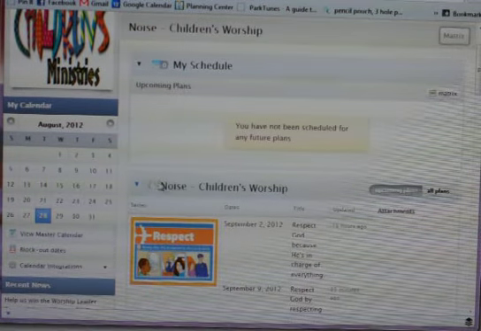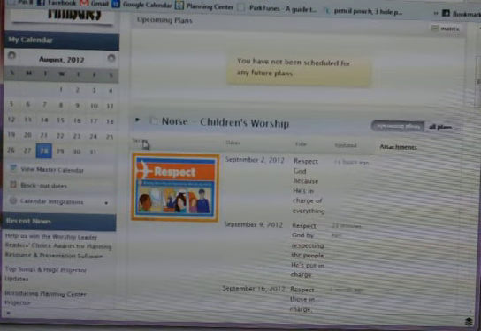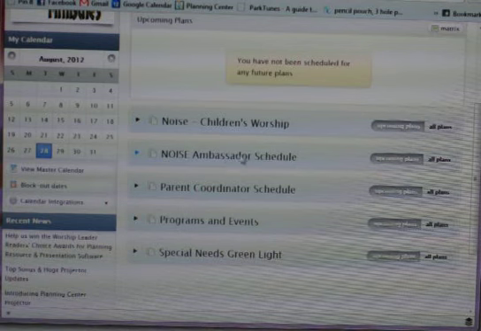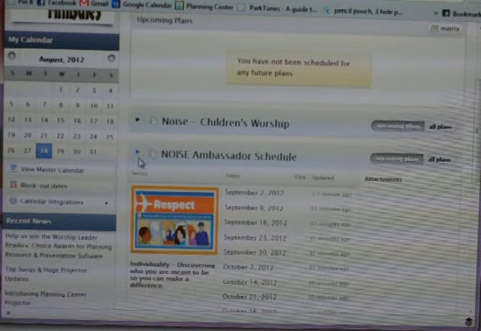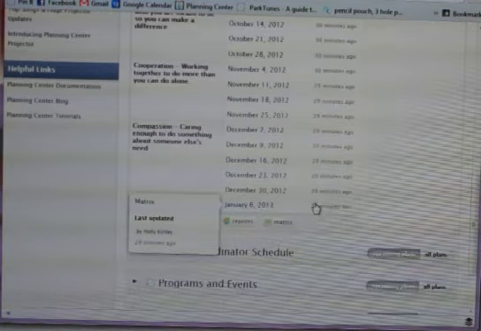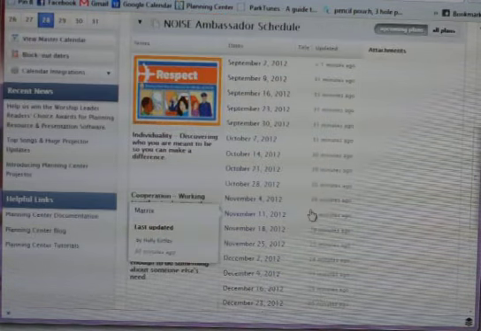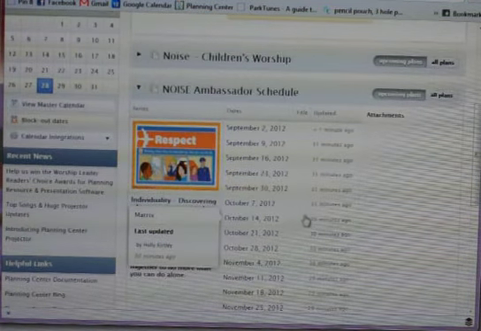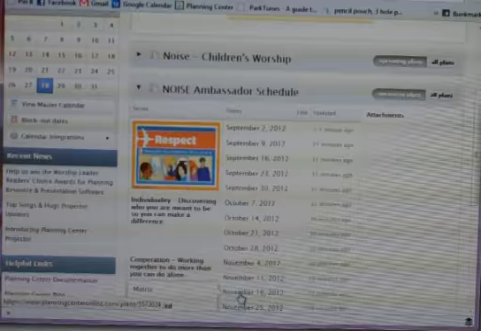Also, you can look down here underneath the Noise Ambassador schedule. There are several different schedules here that we use for different things in Noise. But if you look at the Noise Ambassador schedule, it'll show all of the schedules all the way through December. And so you can see every week your child is scheduled to work through December.